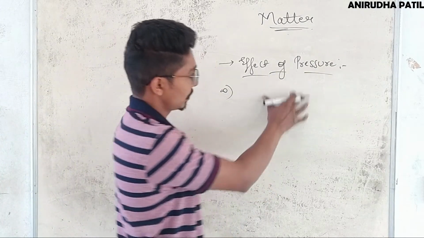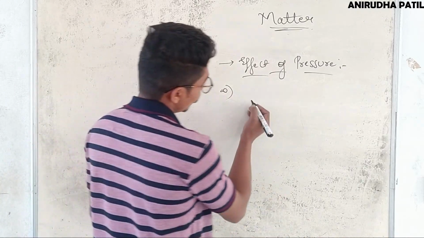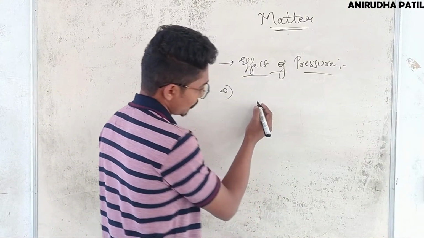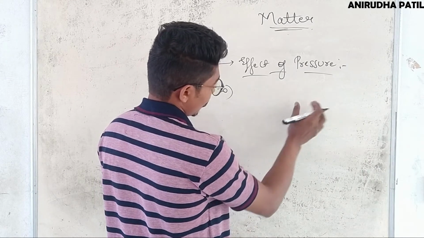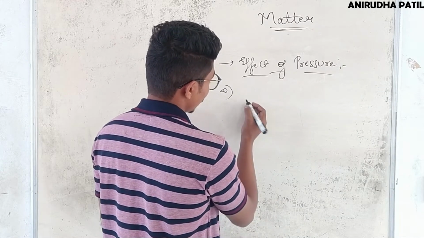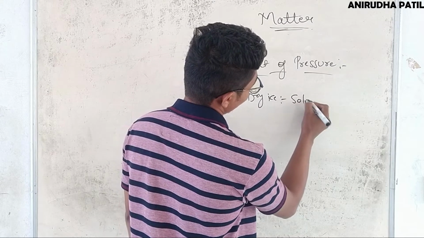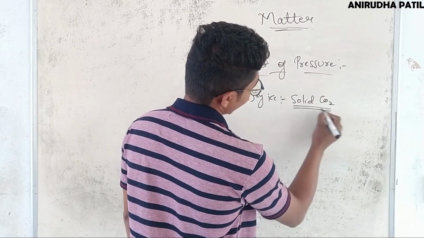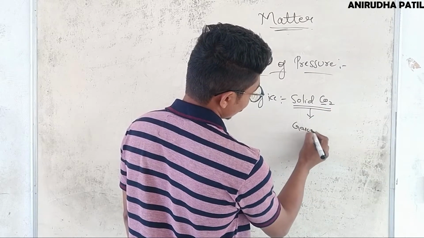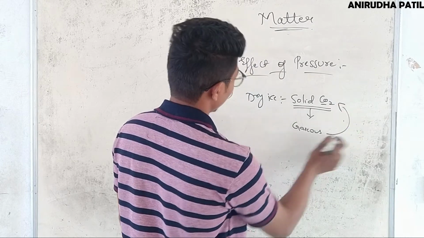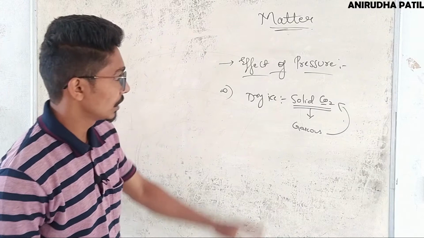Now the effect of pressure. Let's see what happens when we apply pressure. When we apply pressure and reduce the temperature, we can liquefy gases. For example, dry ice, that is solid CO2. With pressure, the carbon dioxide which is in gaseous state is converted to solid. That is the effect of pressure. Dry ice is known as solid carbon dioxide. Okay, so that is the effect of pressure.